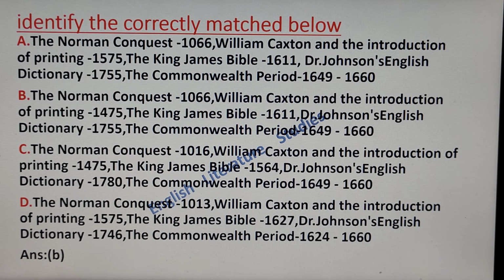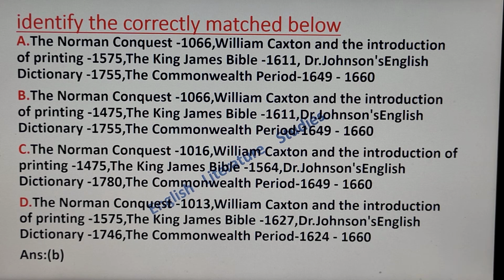In option B, the Norman Conquest date is the same as given in option A. Then for William Caxton and the introduction of the printing press, in option A the date is 1575, and in option B this date is 1475. The King James Bible same date 1611, then Dr. Johnson's English Dictionary same date, then the Commonwealth period same date.